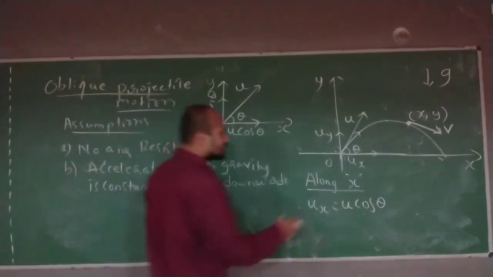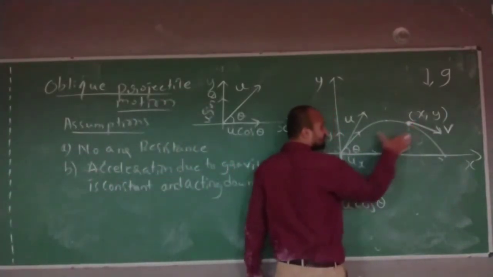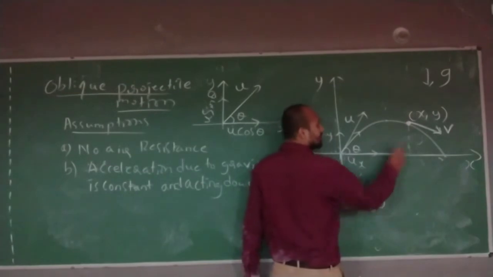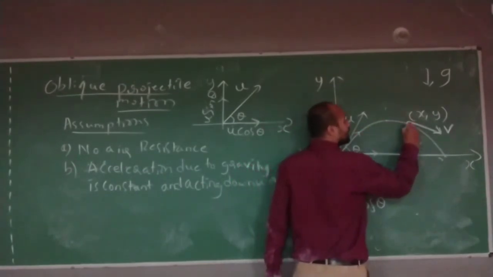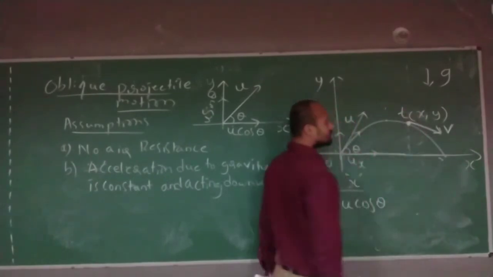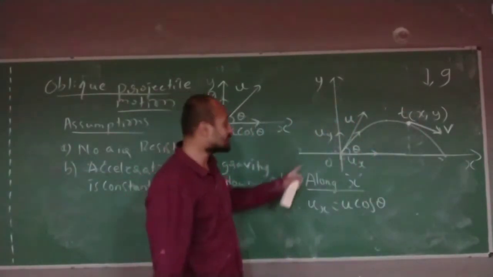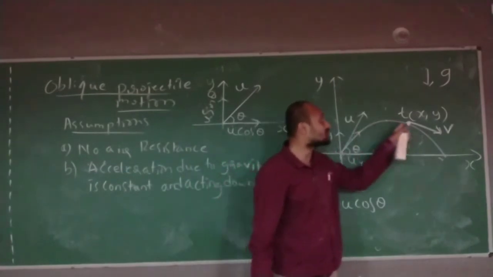Now, what is the distance x it travels? If I say this is the distance x, let's say the object has taken time t to travel from this point to this point.